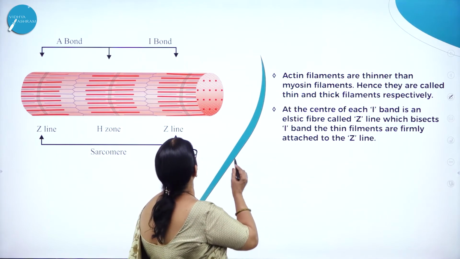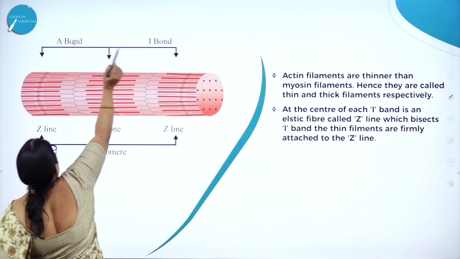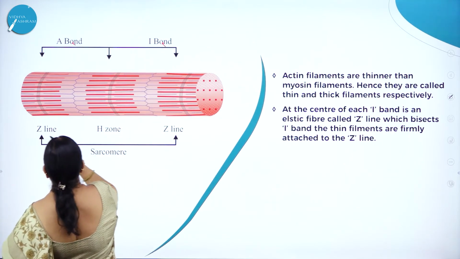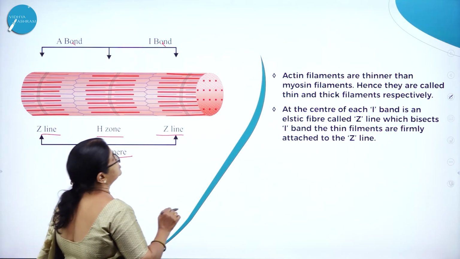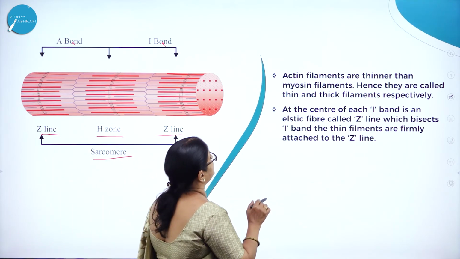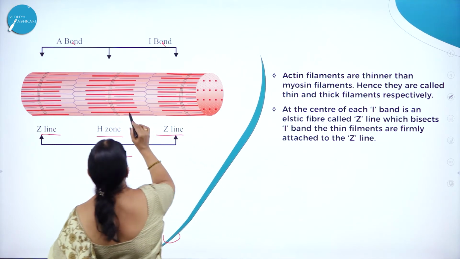So here you can see in this beautiful picture the A band, the Z line, H line and the sarcomere. Actin filaments are thinner than myosin filaments. Here you can see the thick and thin filaments.